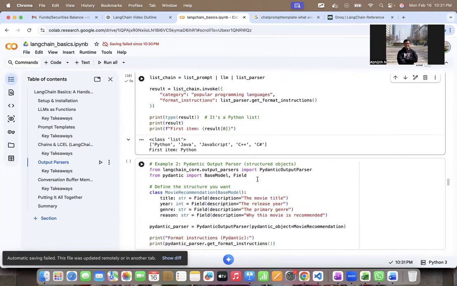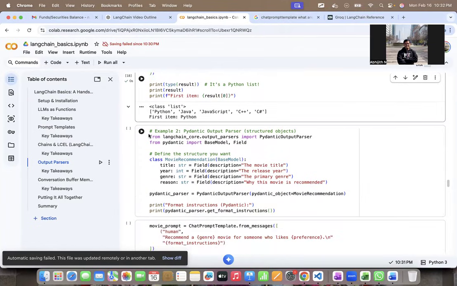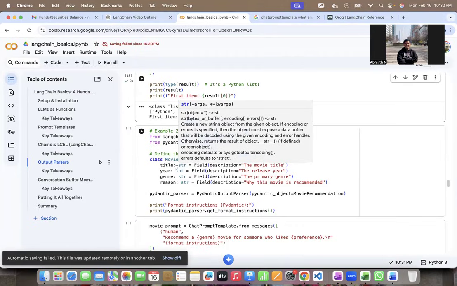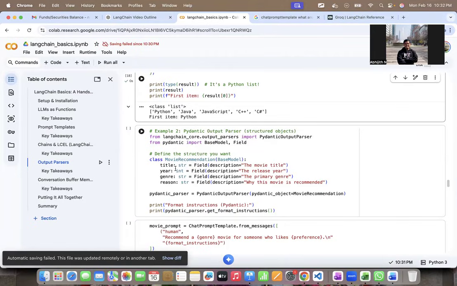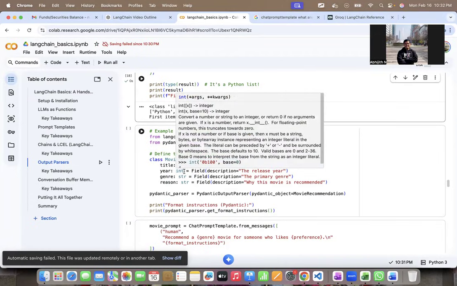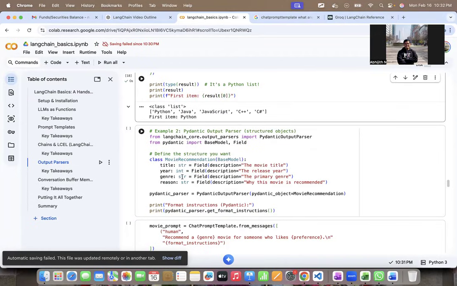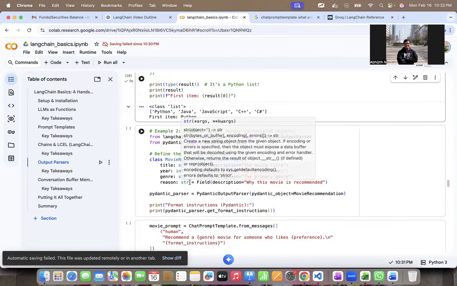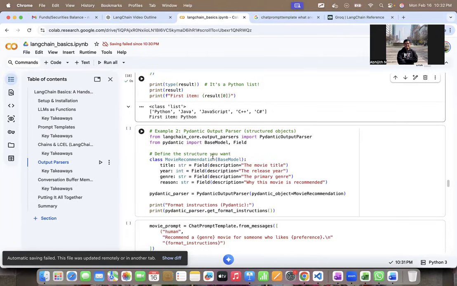Similarly, we can look at a Pydantic output parser. Now, Pydantic is very useful for doing type checking, which means you want to make sure that the specific type of output is given, and very useful. So in the same way, I'm going to create a class called movie recommendations, and it should have basically a title, which is of type string, a year of type int, genre, which is of type string, and reason, which is of type string, right? So now this specific class, movie recommendation, I want to look at this specific structure in the output, right? Or I want to create an output of this structure.